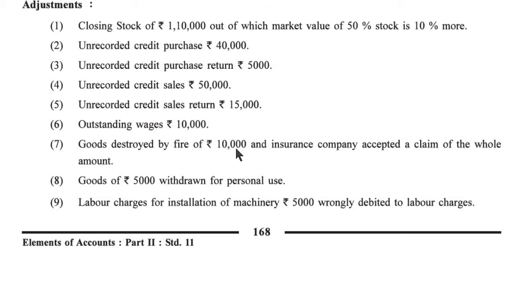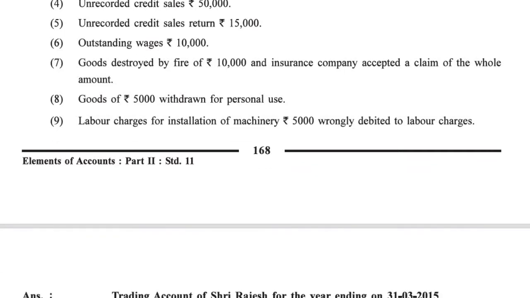Afterward, goods destroyed by fire 10,000 and the insurance company accepted the claim for the whole amount. When the insurance company accepted the whole amount, the goods destroyed by fire account is a loss of the business unit, and since the insurance company accepted, the insurance company account is debited. Goods of 5,000 withdrawn for personal use, so the drawing account is there, and minus from the purchase.